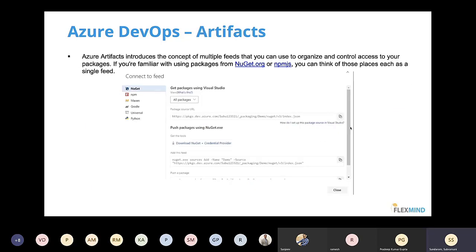Good. So the next one, which is one of the important tools, is called artifacts. Artifacts is nothing but an output of your build. Once you run a CI pipeline, you will get an output called an artifact, and that artifact might be a zip file, a WAR file, or an EAR file. Those artifacts can be saved as part of your Azure Artifacts.